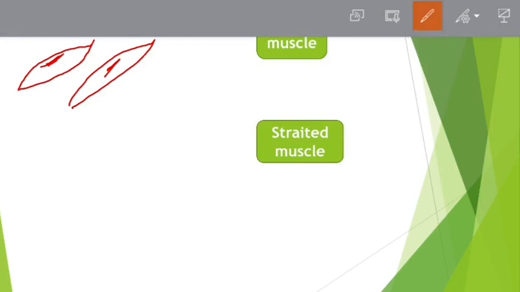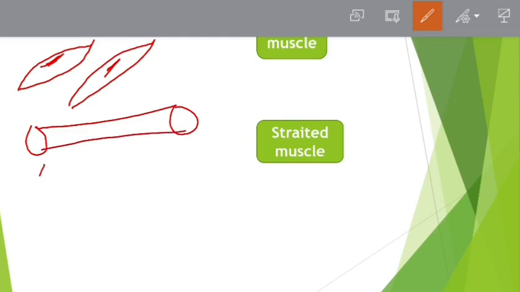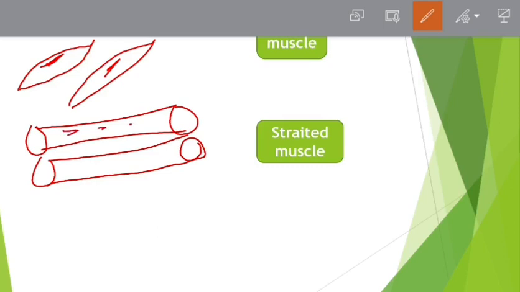The first muscle is smooth muscle. So recall, where were the smooth muscles found? The smooth muscles were found in the stomach, or on the wall of the intestine or alimentary canal. So we will draw the diagram of this smooth muscle. How does this smooth muscle look? This is one muscle cell of smooth muscle, and this is another muscle cell. When you look at the smooth muscle, you will find that each cell has only one nucleus, and the ends are pointed.